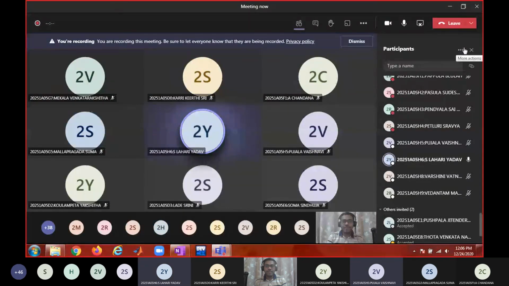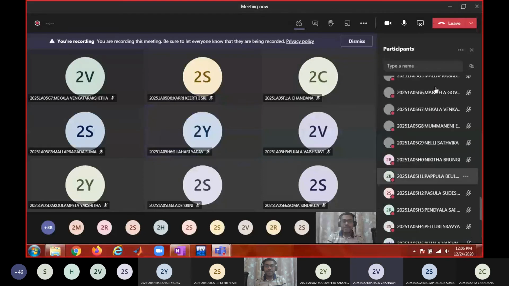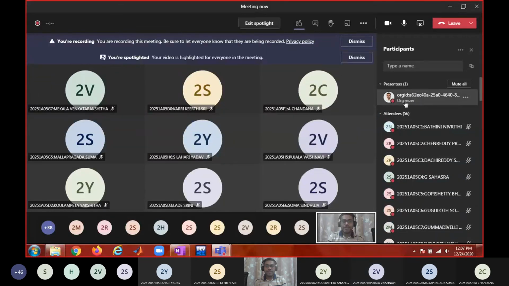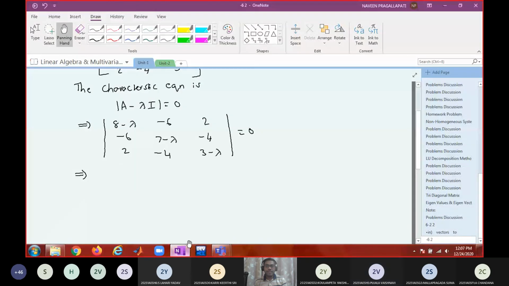Minus lambda cube plus 18 lambda square minus 45 lambda. Minus, you multiply with minus 1. What is the resultant equation you got? I don't know whether it's correct, sir. But you tell me, don't worry about it. Minus 18 lambda square plus 45 lambda. Correct. So your equation is